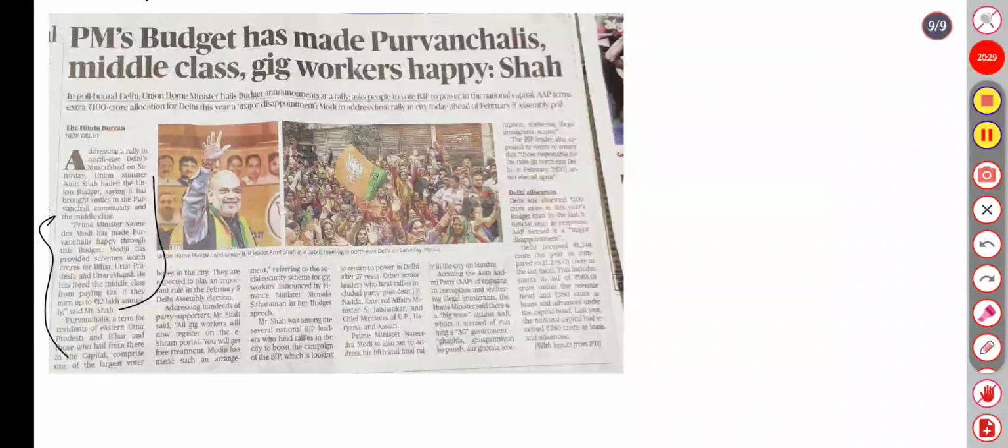The budget schemes provided worth crores for Bihar, Uttar Pradesh and Uttarakhand, and has freed the middle class from paying tax up to 12 lakh. Purvanchal is a term for residents of Eastern Uttar Pradesh and Bihar.